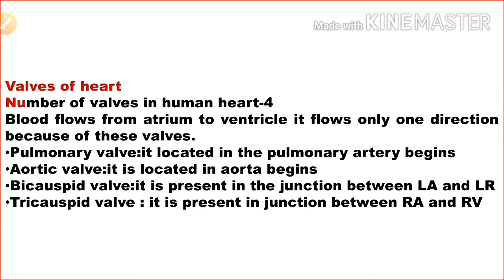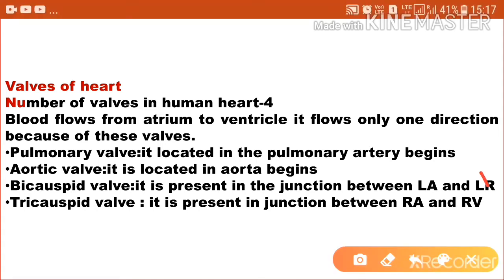The first valve is the pulmonary valve. It is located where the pulmonary artery begins. The aortic valve is located where the aorta begins. The bicuspid valve is present in the junction between the left atrium and the left ventricle. The tricuspid valve is present in the junction between the right atrium and the right ventricle.